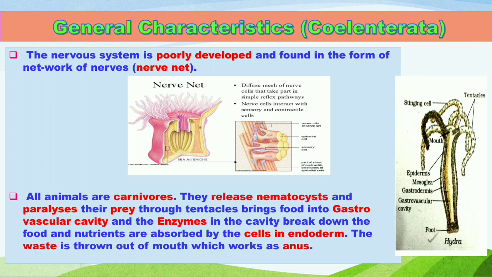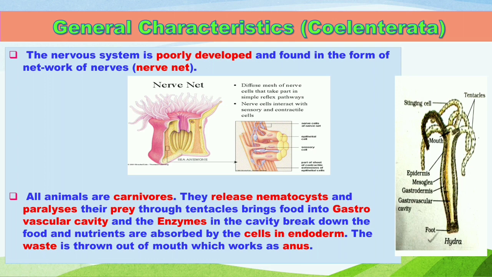About the mode of nutrition, most of them are carnivorous animals. For the digestive part, they release nematocysts, as I have already told, a toxic substance to the prey on which they feed, and the prey gets paralyzed and dies.